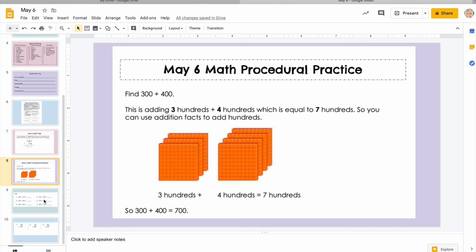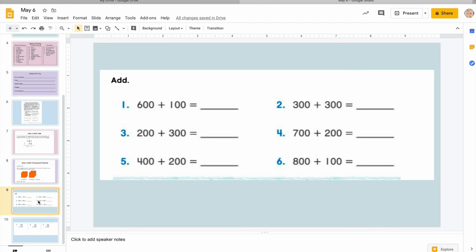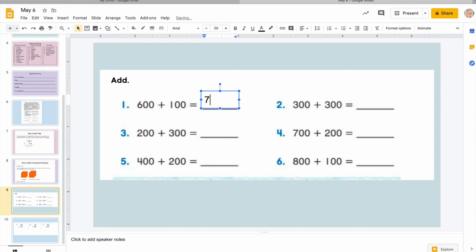So that is an example for you, and we are going to move on, and we're going to practice with these. So number 1, we're just adding. We have 600 plus 100, and if you notice, again, it's the same thing. There is no value to the tens. There is no value to the ones. There is, however, a value to the hundreds, so we know that only one place value is going to be changing. And if we use our basic math facts, 6 and 1 more is 7. So we know that 600 plus 100 is 700.